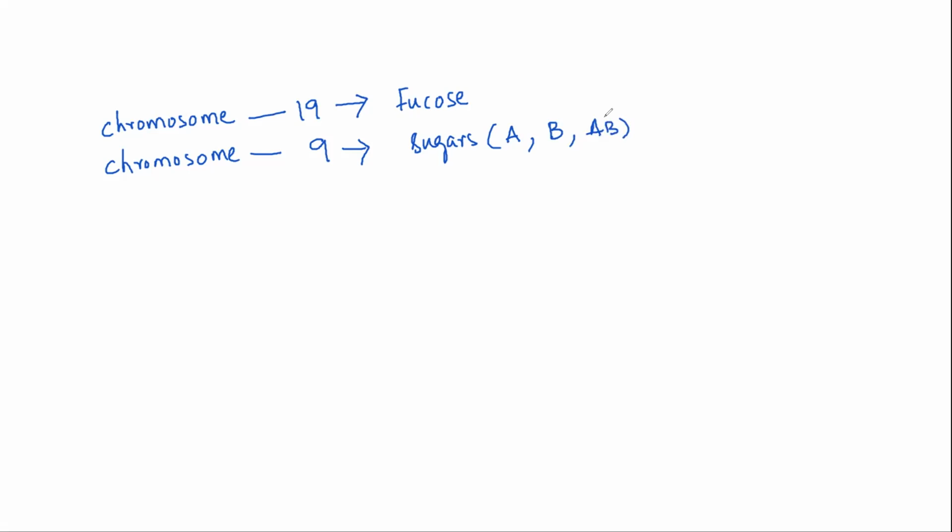Let me share those slides with you, children, such that you will understand what helps in making the different blood groups we are trying to learn. This will give you a basic idea.